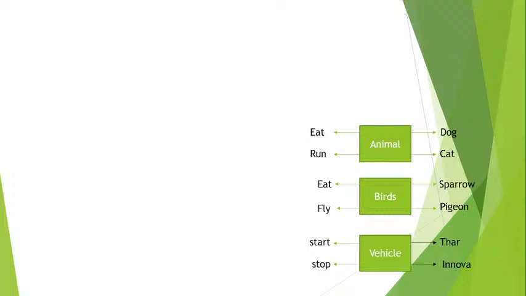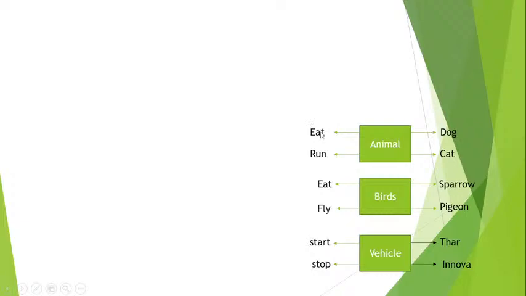Dog, cat, okay. Eat, run is not an object. So dog and cat, these two are the objects here. Sparrow, pigeon, these two are the objects here. Thar, Innova, these all are the objects here. Eat, run, fly, start, stop, these all are the methods here.